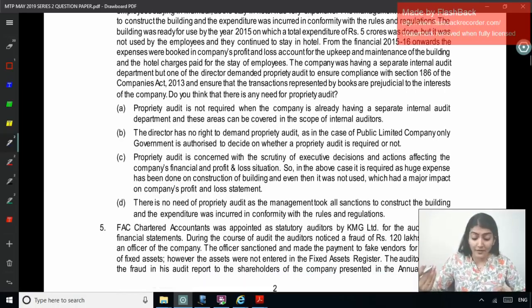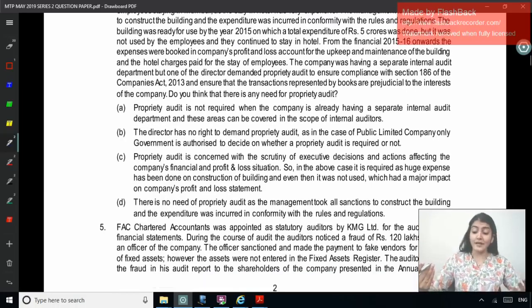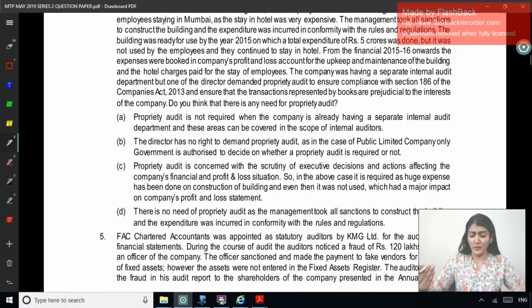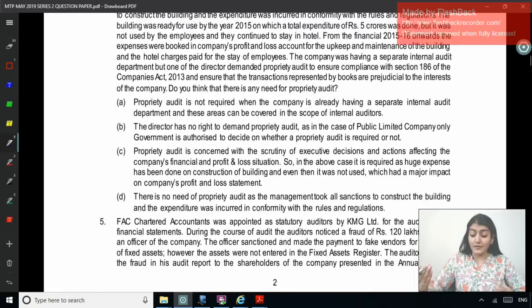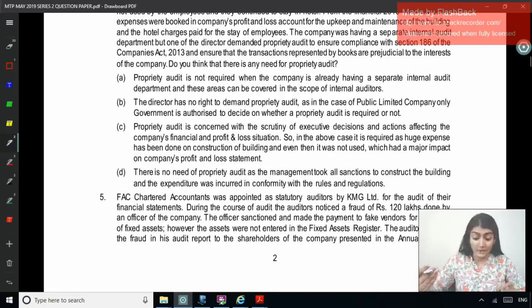Right, so propriety audit is not required when the company is already having a separate internal audit department and these areas can be covered in the scope of the internal auditor. The director has no right to demand propriety audit, as in the case of a public limited company only the government is authorized to decide on whether a propriety audit is required or not. Propriety audit is concerned with the scrutiny of executive decisions and actions affecting the company's financial and profit and loss situation. So in the above case, it is required as huge expenses have been incurred on construction of the building, and even then it was not used, which has had a major impact on the company's profit and loss.